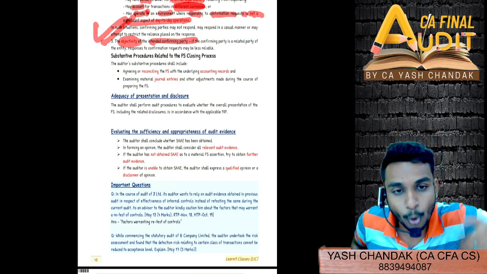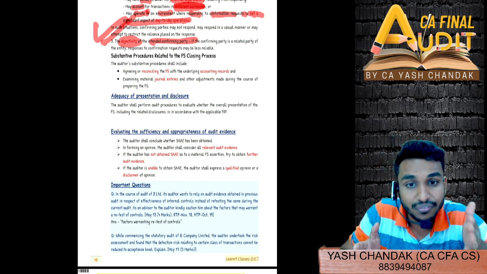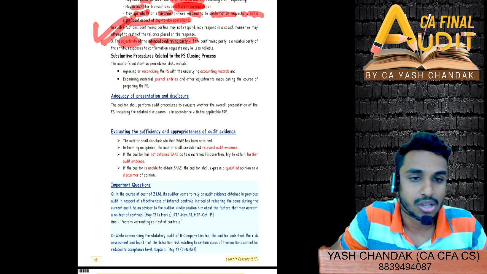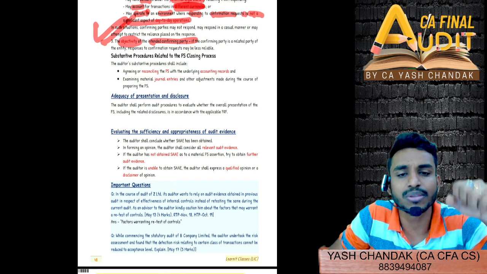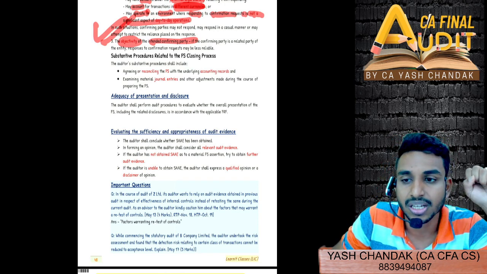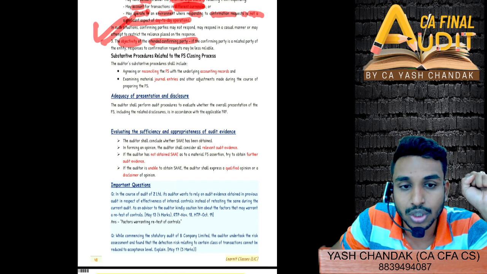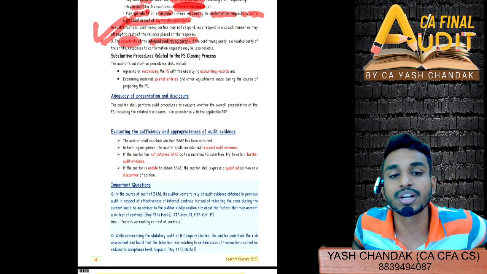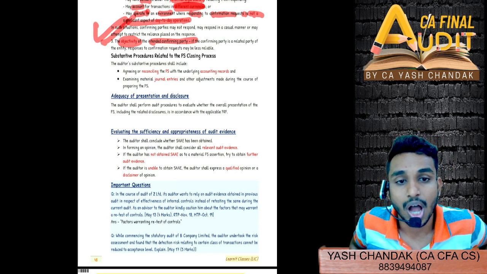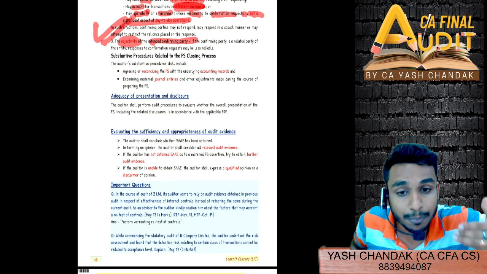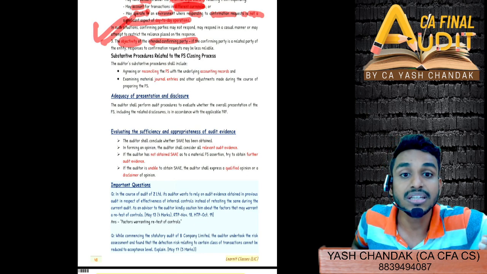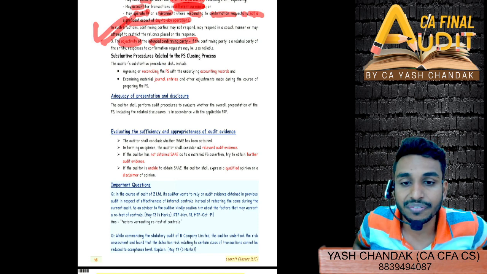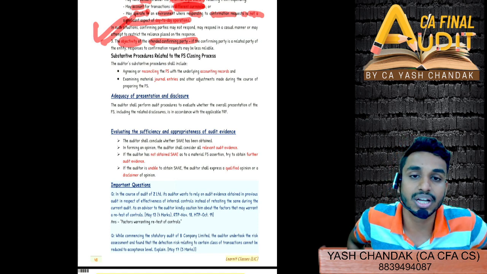Then comes the points like frequency, whether the controls are very frequent. Monthly control means it is going to happen 12 times in a year, so we should at least take 3 to 4 samples to test the controls. So the extent of test of control will depend upon the frequency of control. How frequent is the control happening throughout the year? Is it monthly, weekly, daily, quarterly, annually? Frequency, length of time, how much time period the control covers.